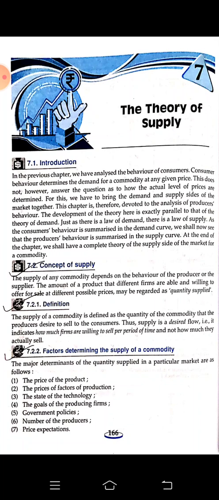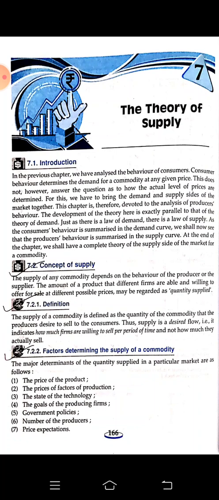Suppose a farm is producing a certain amount of product and keeping it with them, not giving it out for sales purpose in the market. That means that is stock. When the finished products are kept with the producer, that is a stock. And when they are giving out a certain amount of the product from the stock for sales purpose, that means the amount of product which is supplied by the farm or by the producer in the market for sales purpose, that is called supply.